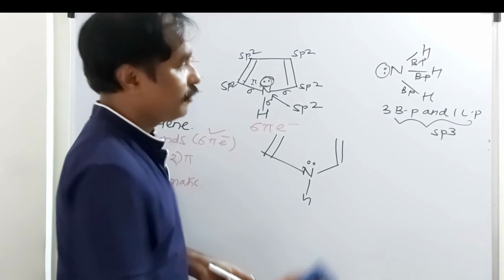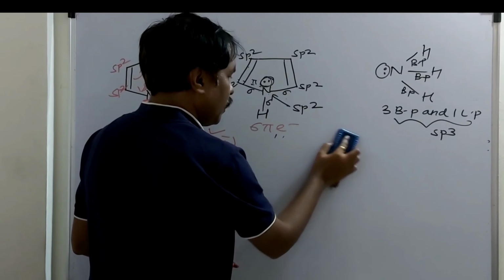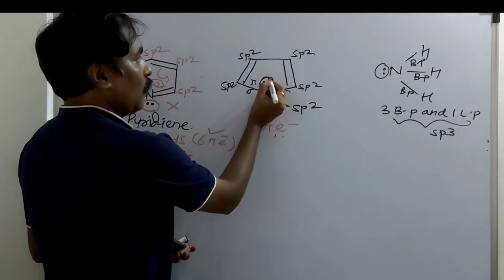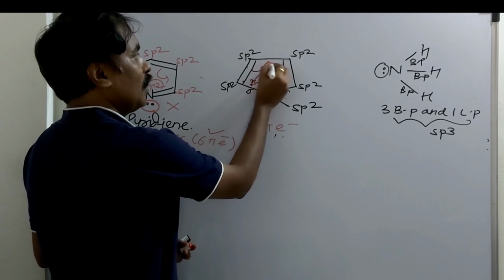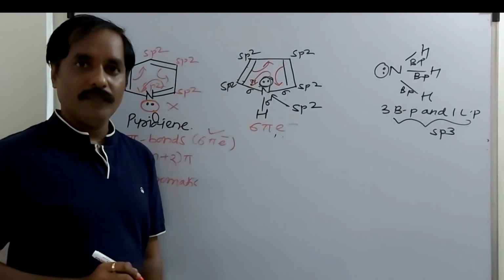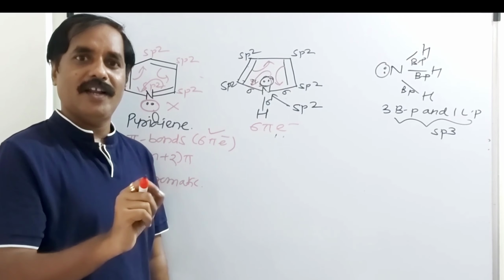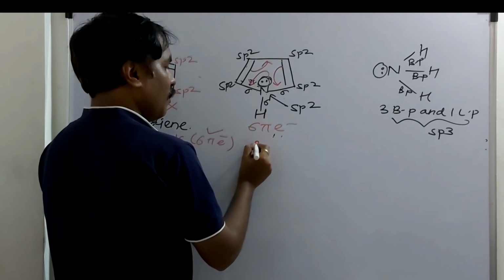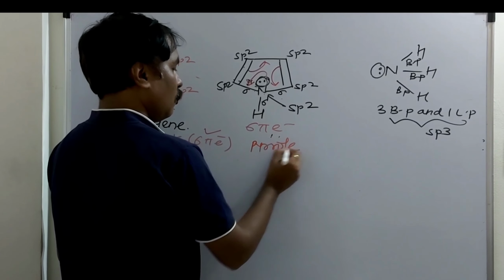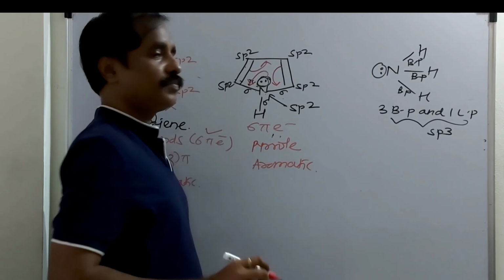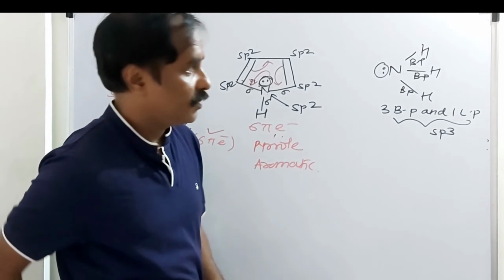The compound is planar. And there is complete resonance; this pair of electrons is part of the resonance and delocalization. And if complete planarity is there, it obeys Hückel's rule, there is complete resonance. The name of this compound is pyrrole. Pyrrole is aromatic. It is aromatic. Another example, I will take furan.